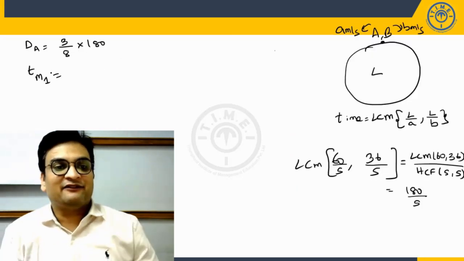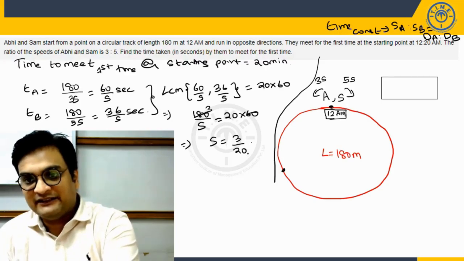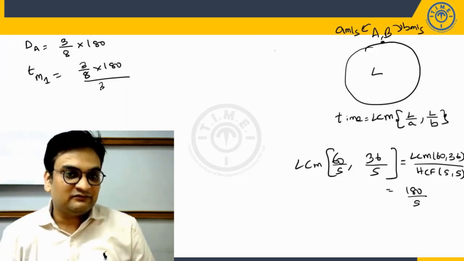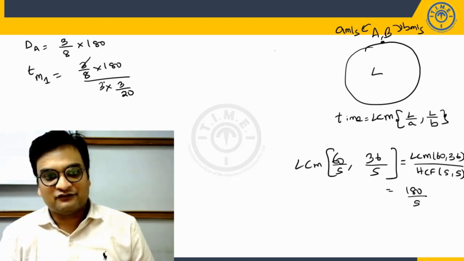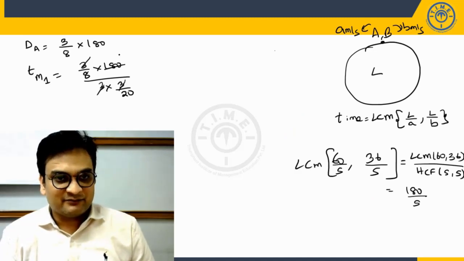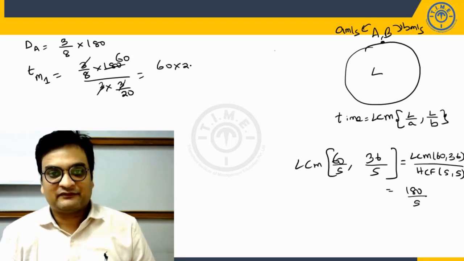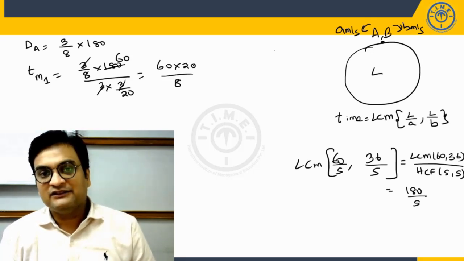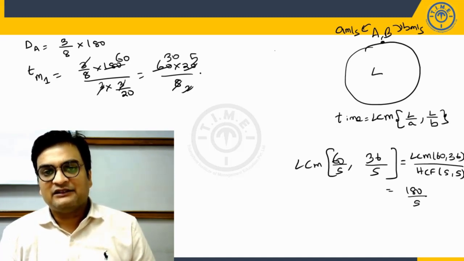So thus the time taken for the first meeting will be distance that A travels upon speed of A. Now what is speed of A? 3S. So 3 into 3 by 20. So when you simplify, 3 will cancel out once. 3 can be cancelled out one more time, 16. So this will become 20 will come in numerator by 8. So when you simplify, 4 goes 2 times, 4 goes 5 times. This will go 30 times, giving us the answer of 150 seconds.